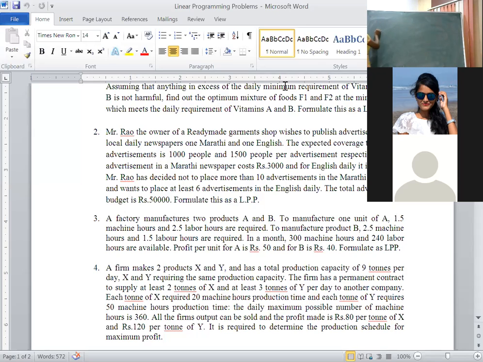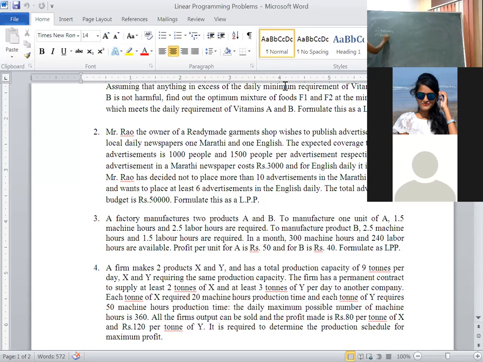Here, we have taken X as the number of advertisements to be placed in the Marathi newspaper. Remember yesterday's problem? The other paper is the English newspaper, so Y is the number of advertisements to be placed in the English newspaper.